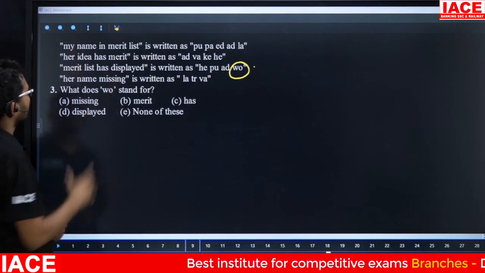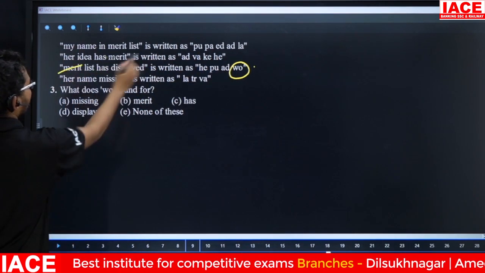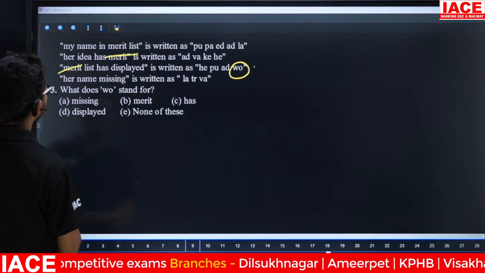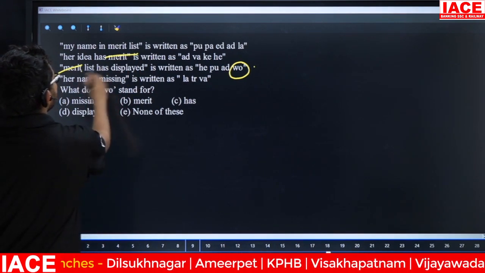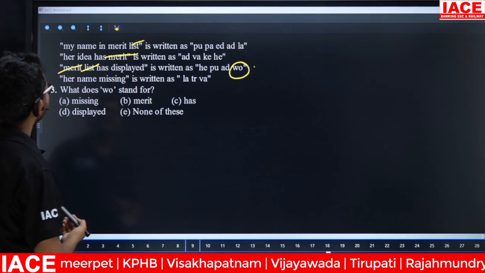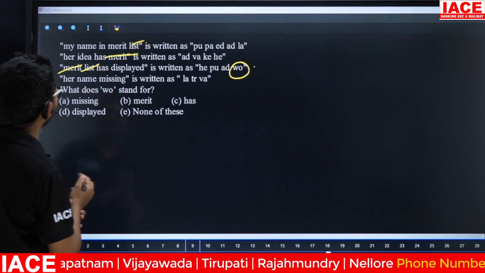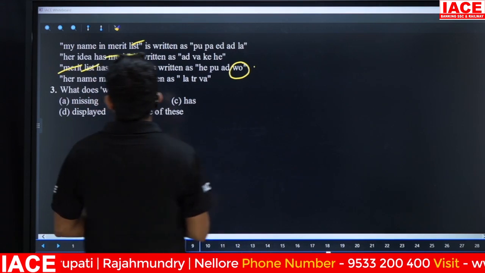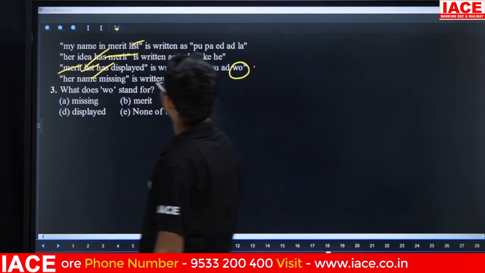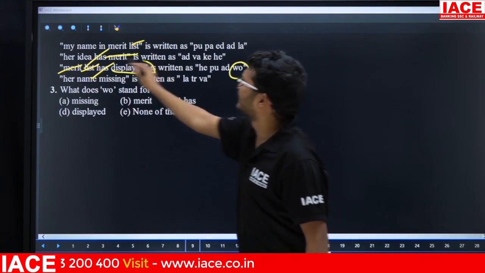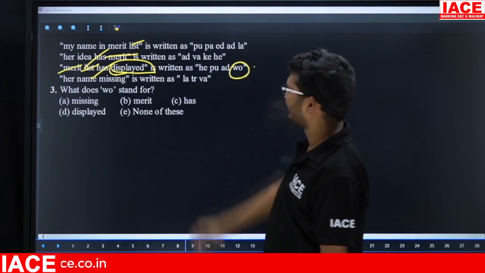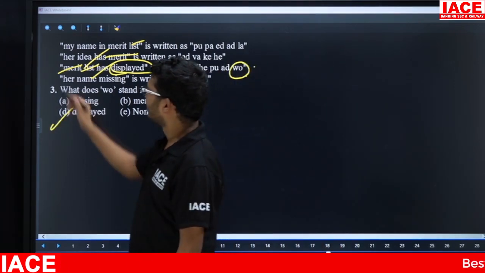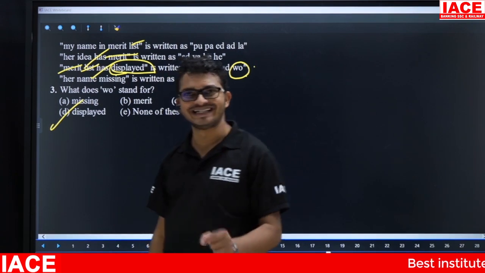Then the only information: merit, eliminate, in the remaining lines merit is there. Next, list is also there, eliminate. Next one is "part has display". In the remaining lines we have "has", here also we have "has". Then the only information is "displayed", the only code is for WO. So the answer is displayed. Question number 3, the answer is option D.